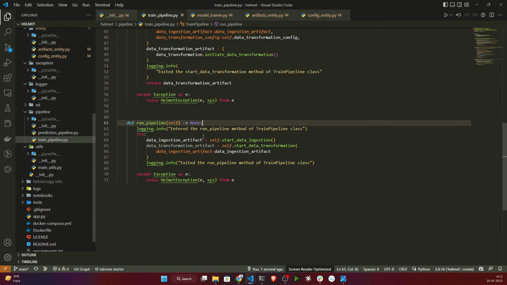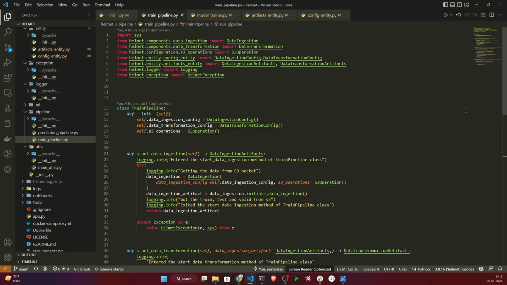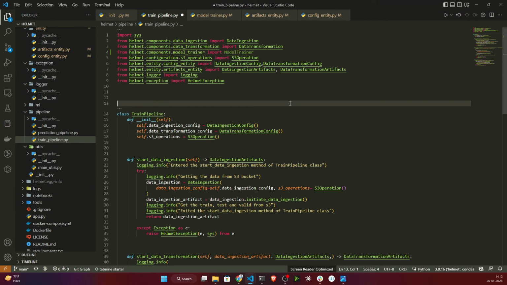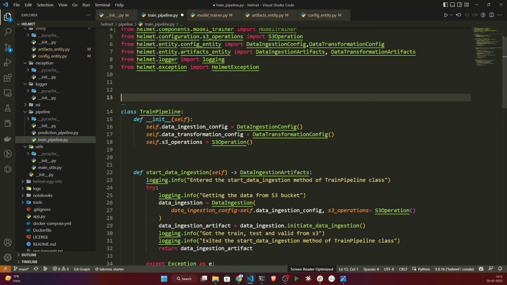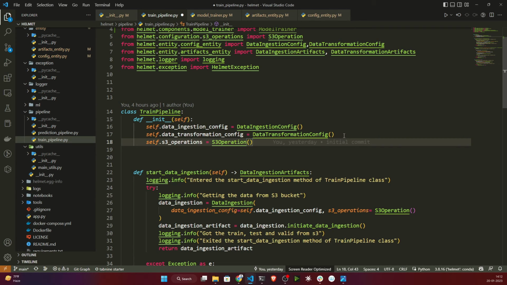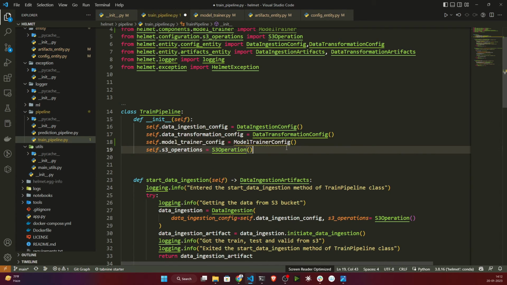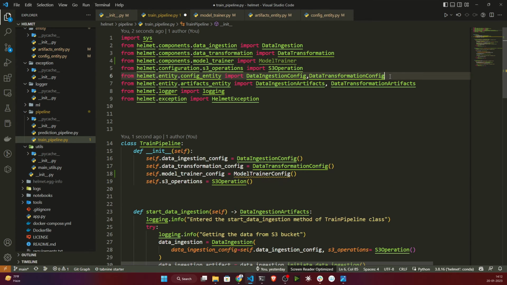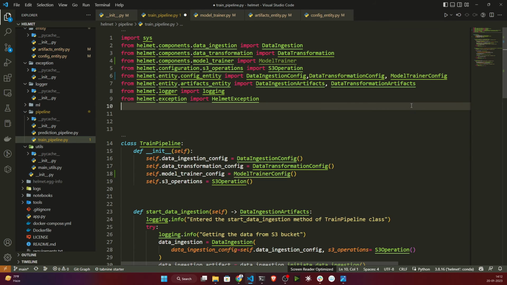For that I need to mention it inside my train pipeline. First of all I need to import this model trainer, then I also need to initialize model trainer config here. But we haven't imported model trainer config, so we need to import it. Here I just need to import model trainer config, comma, model trainer config.